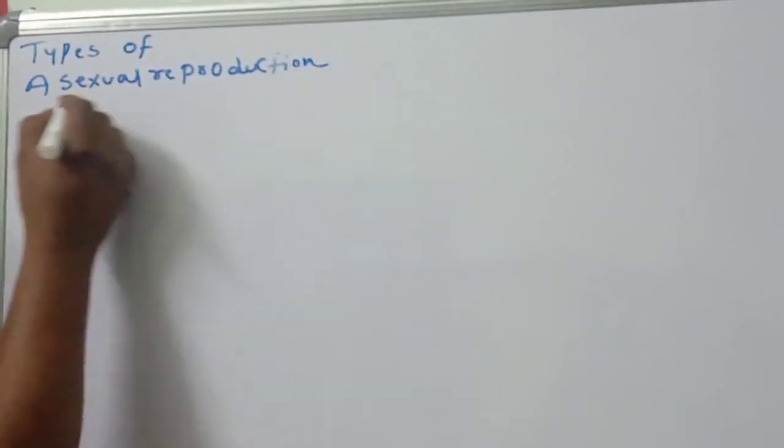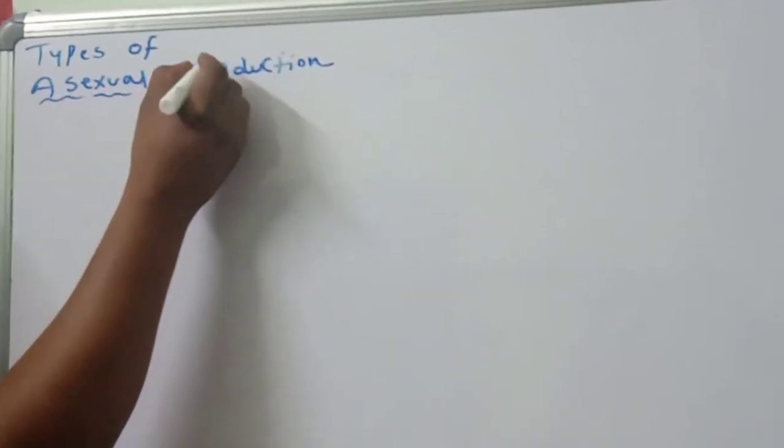Types of asexual reproduction. Okay, children.